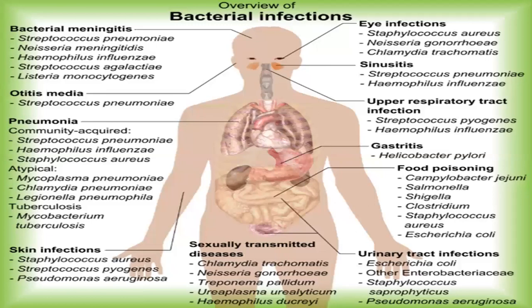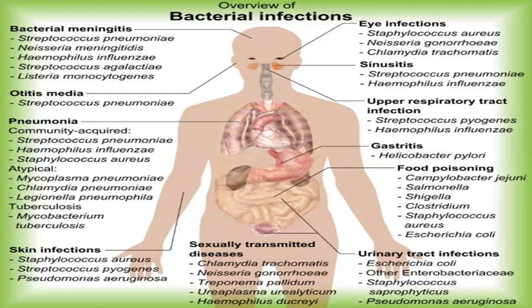It might be caused by Streptococcus pneumoniae, Neisseria meningitidis, and many others. Then coming to eye infection, it includes Staphylococcus aureus, Neisseria gonorrhoeae. Otitis, that is infection or inflammation of the ear, is caused by Streptococcus pneumoniae.